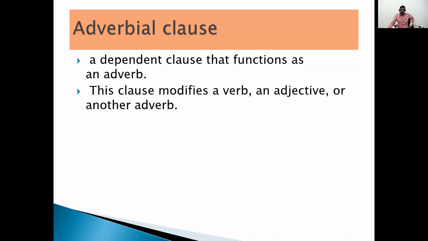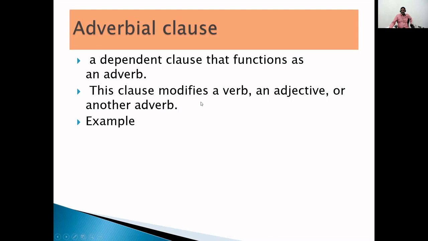See here, adverbial clause is a dependent clause that functions as an adverb. You know very well about the adverb, and this clause is always dependent on main clause. It doesn't give complete meaning independently. So it is not called an independent clause. It is a dependent clause. You know, children, very well about that.